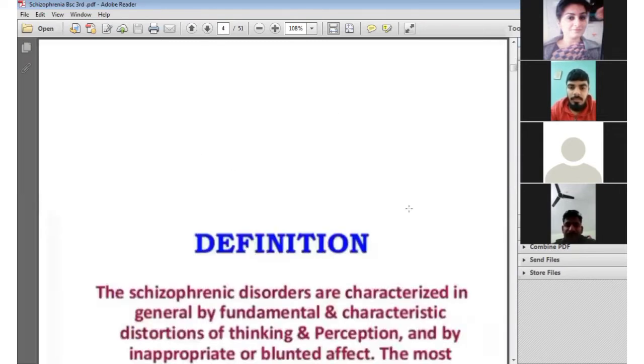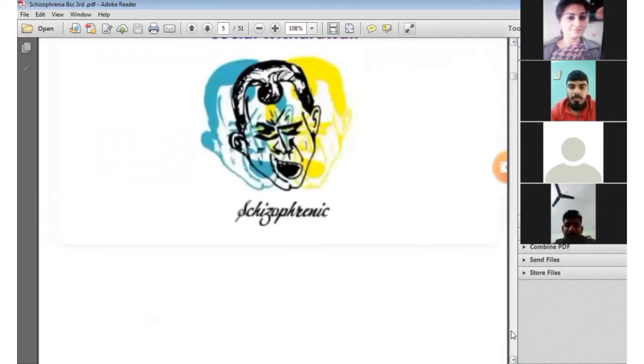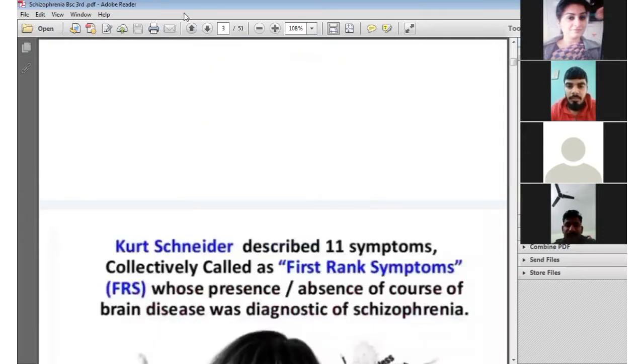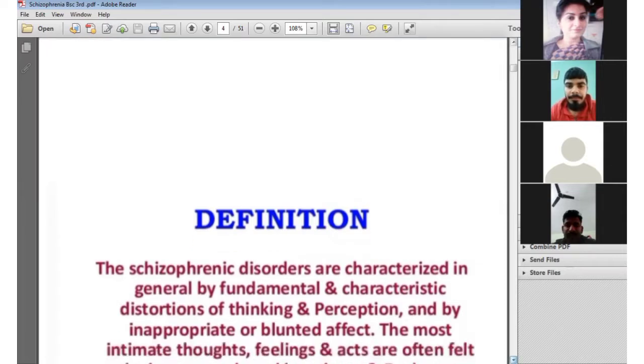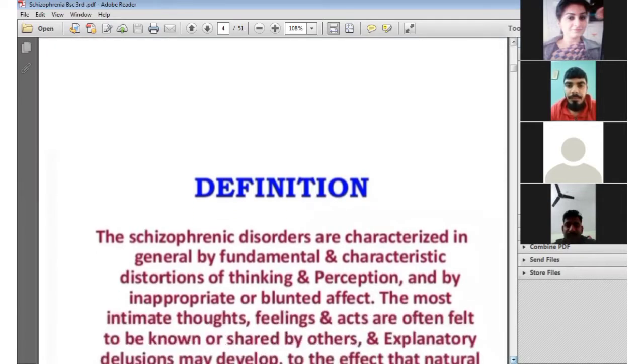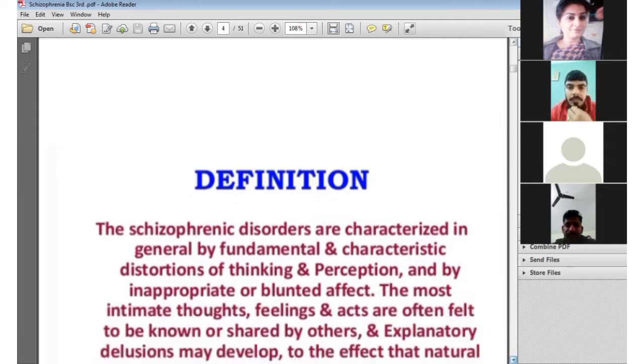Next, we have discussed the definition of schizophrenia. In schizophrenia there is an alteration of mood, thinking and behavior. The mood is bizarre, and it is a disorder characterized by general fundamental symptoms, deterioration of thinking and perception, and by inappropriate or blunt affect.